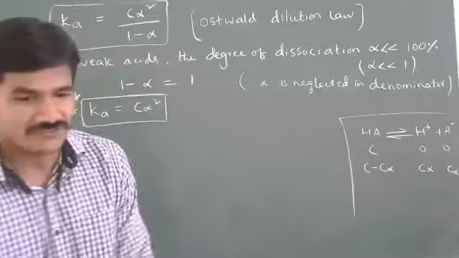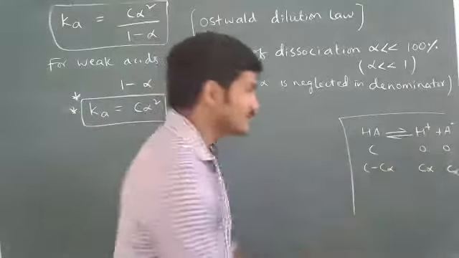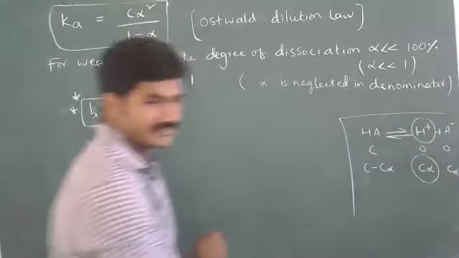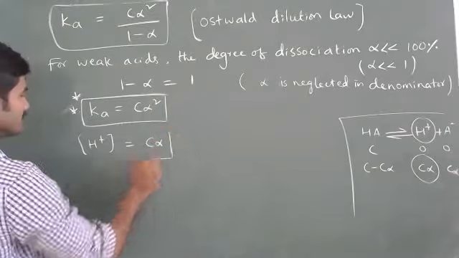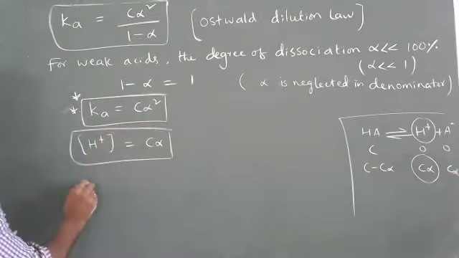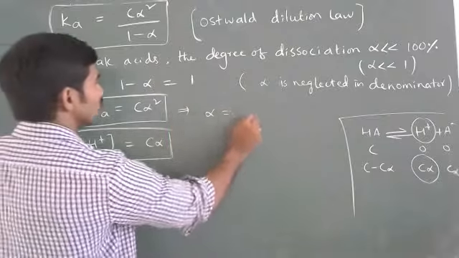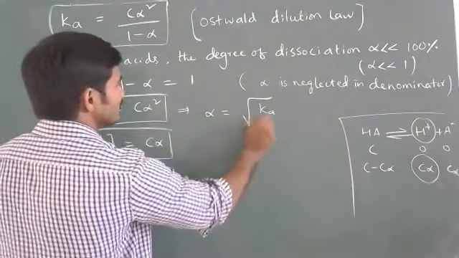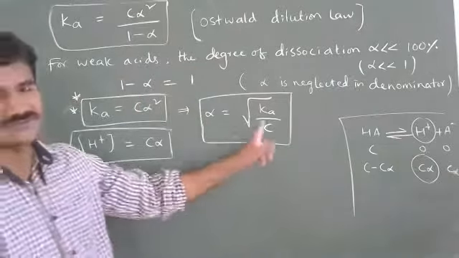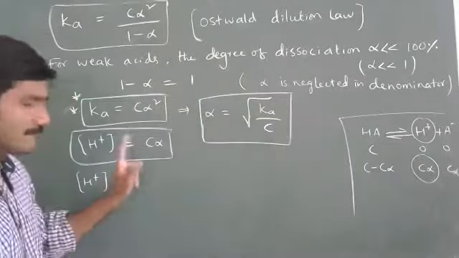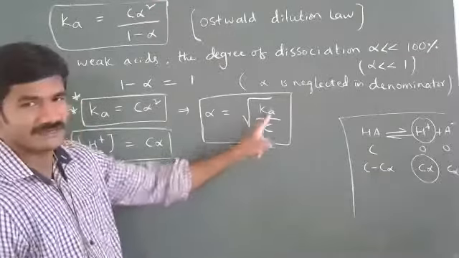So in the beginning I told you, weak acids undergo ionization: C minus C alpha, you'll get C alpha. So H plus, from this what can I take? C alpha. So H plus is equal to C alpha. This is another formula. From this alpha, what can I write? Alpha is equal to root of Ka by C. These formulas are very, very important while solving numerical problems. You have to remember these formulas.